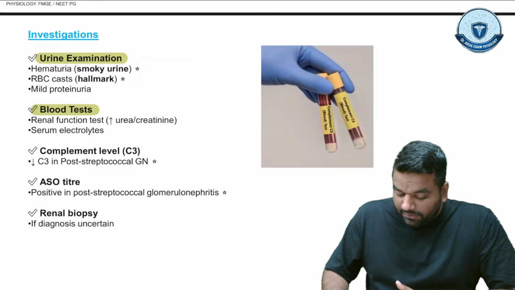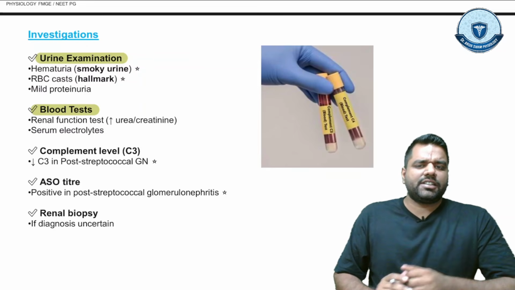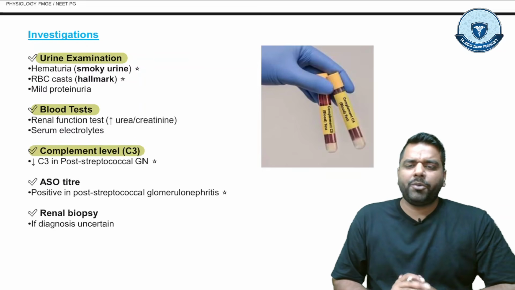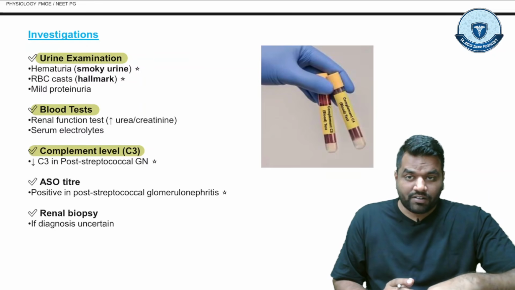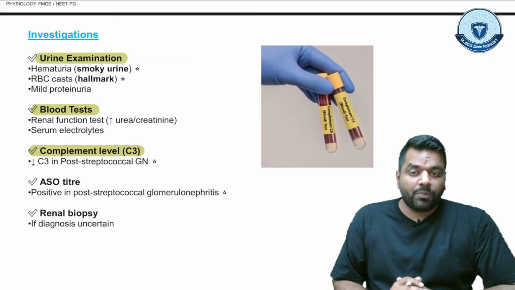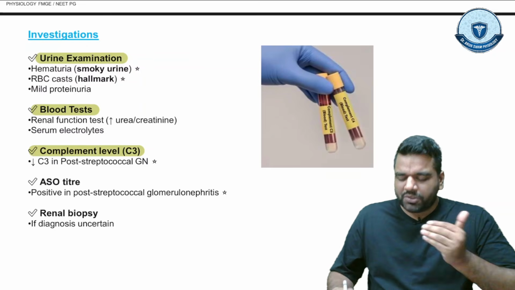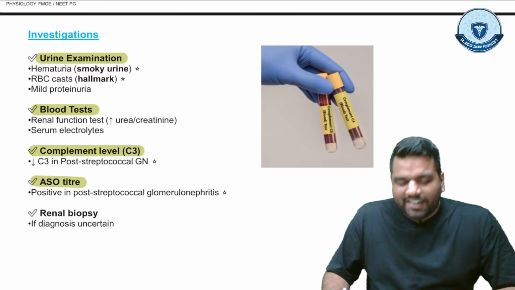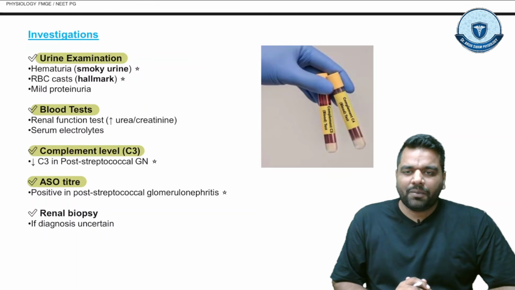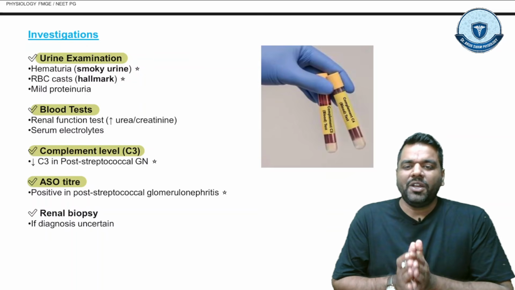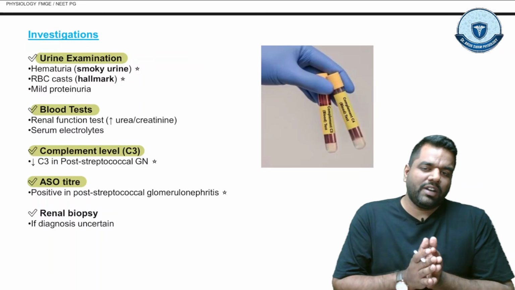In complement level like C3, guys, C3 is actually a protein which helps in the immunity. So the level of C3 will be decreased due to the inflammation in post-streptococcal glomerulonephritis. And you have to also check the ASO titer. ASO titer tells us about the antibodies count, right? So it is positive in post-streptococcal glomerulonephritis.